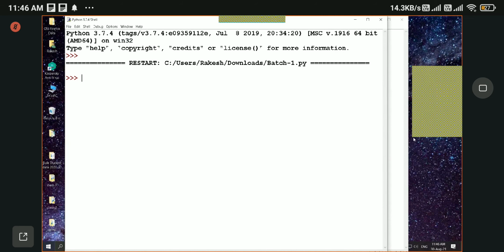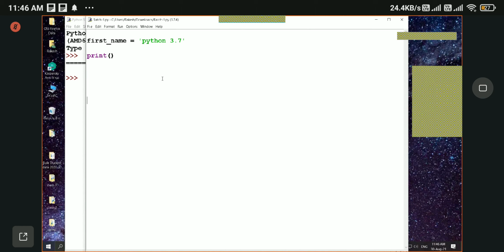There was no error. Of course there is no output because we are not printing this, right? We are not printing that, that's why we didn't get any error and output as well. So either you don't give any space or you can use an underscore if you have multiple words in a variable name. So these are some conventions that we need to follow when we define variables.